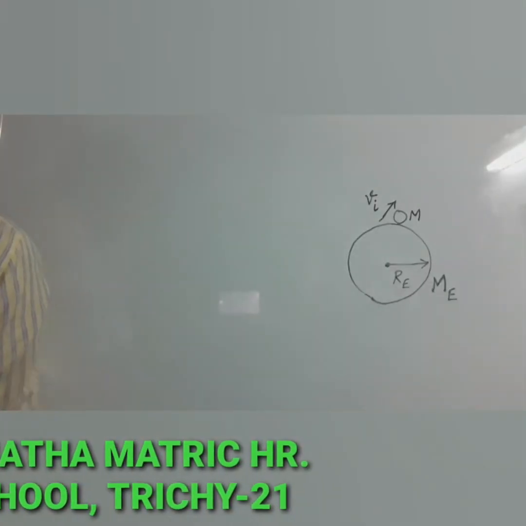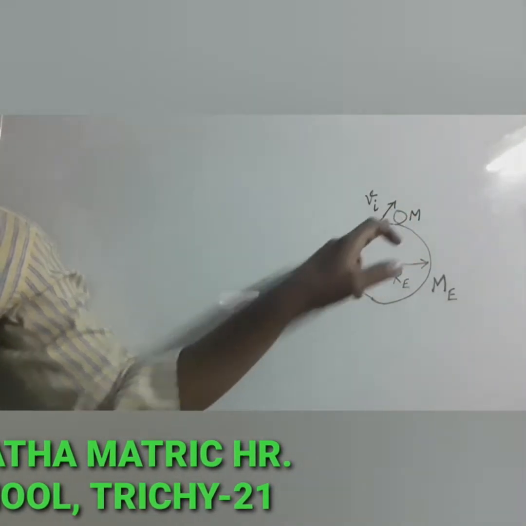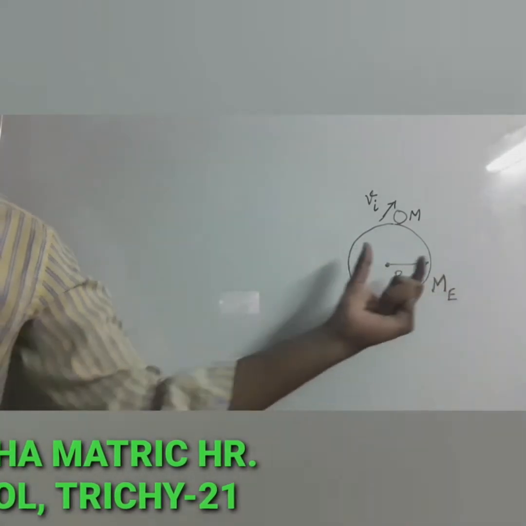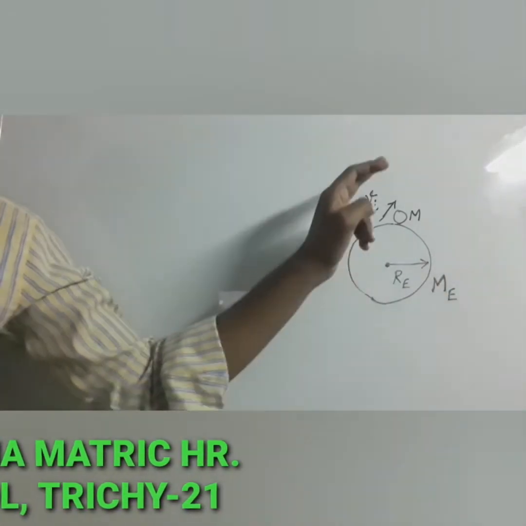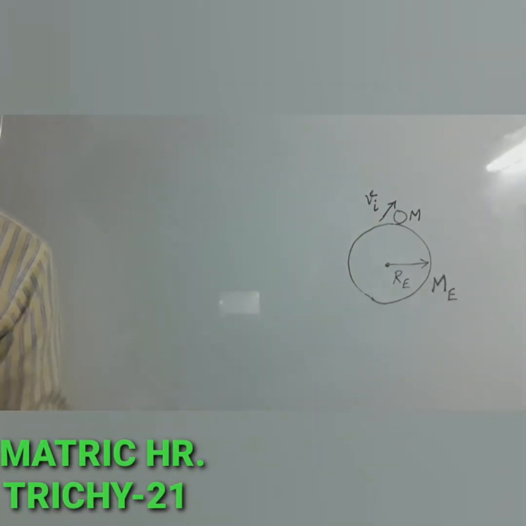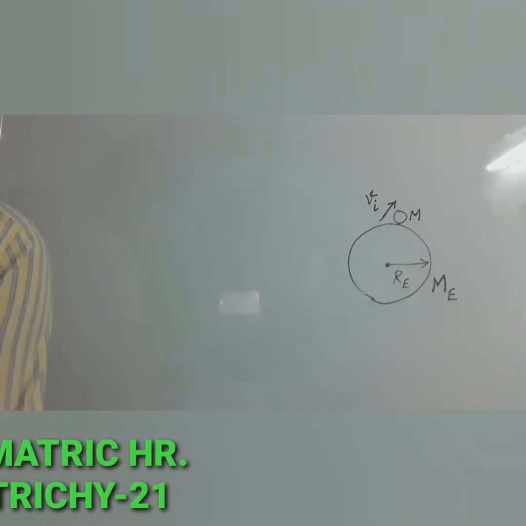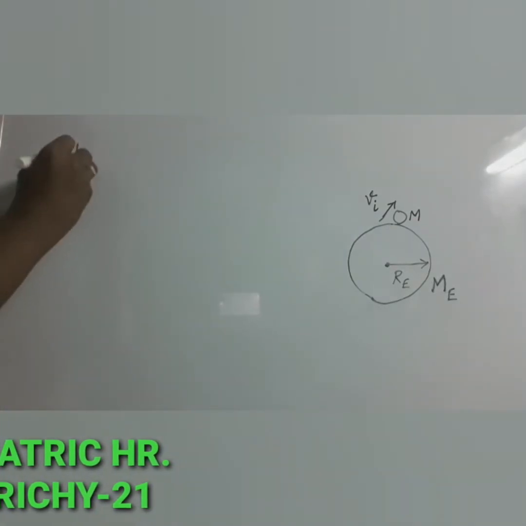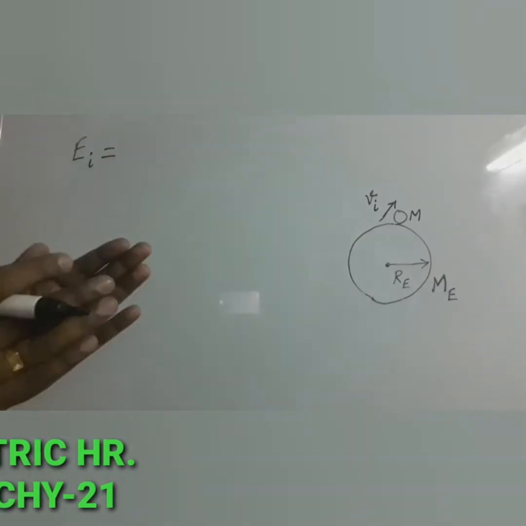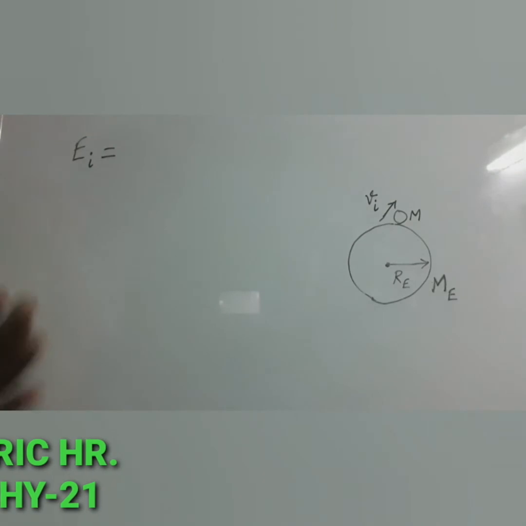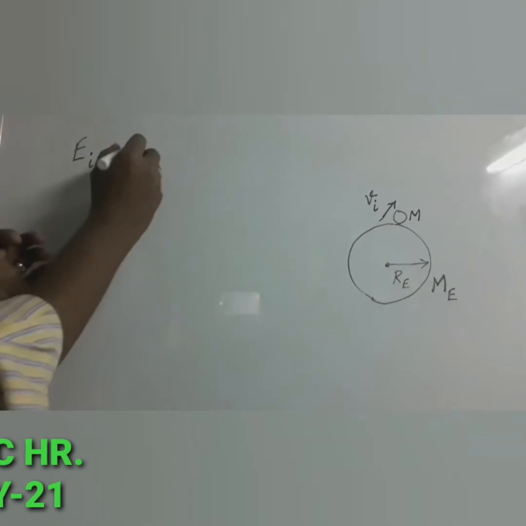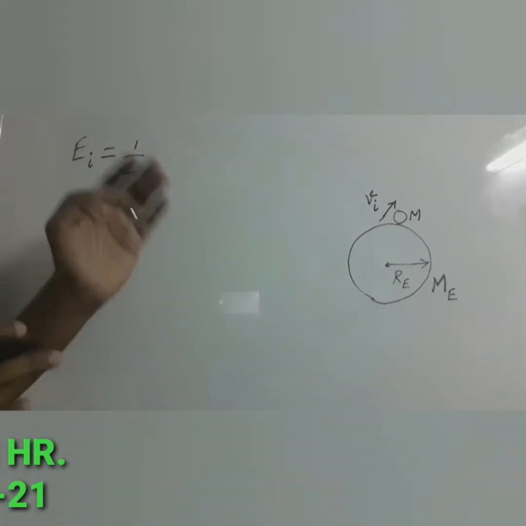Consider an object of mass m on the surface of the earth. Here Me is the mass of the earth and Re is the radius of the earth. When it is thrown up with an initial speed vi, the initial total energy of the object is given by the expression as follows: Ei is equal to the total energy, which means you have to add the kinetic energy and gravitational potential energy. What is the expression for the kinetic energy? 1 by 2 mv square.